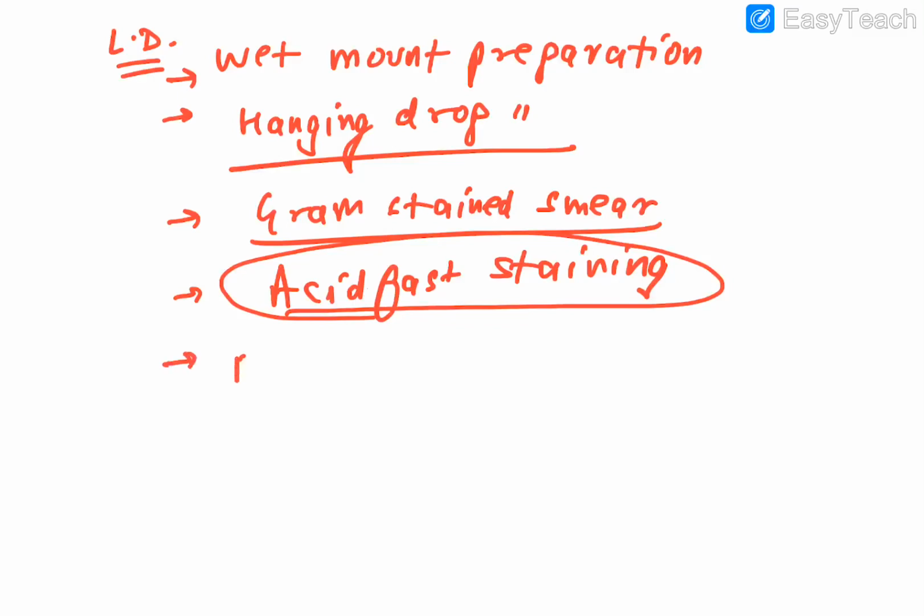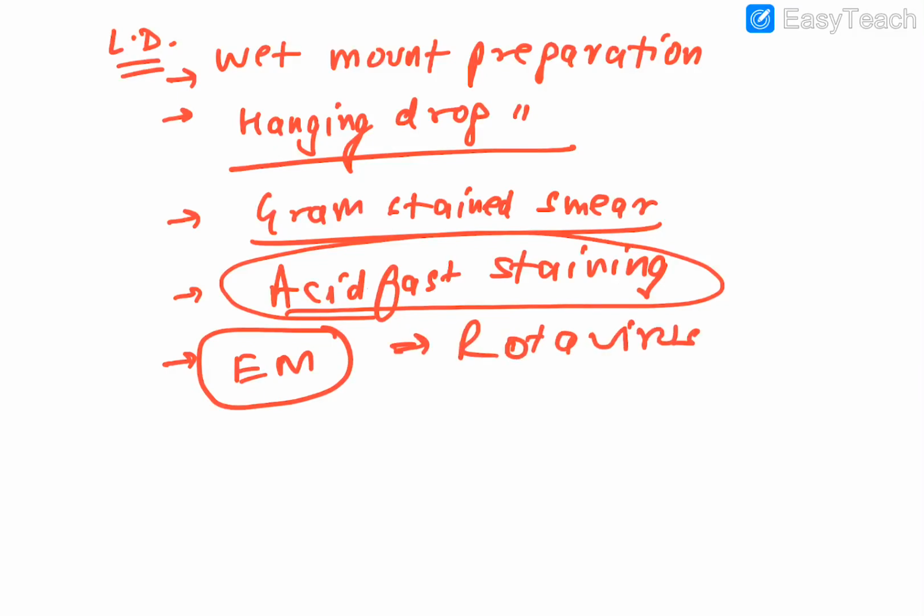And if you have more money, you can go for electron microscopy and you can find your favorite rotavirus in that. It is having which type of shape, guys? It has the shape of a wheel with spokes. That is typical of it. So that is rota. In electron microscopy, you can see other organisms also, such as norovirus and all that stuff.